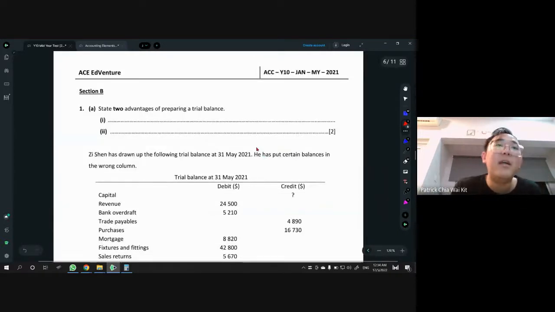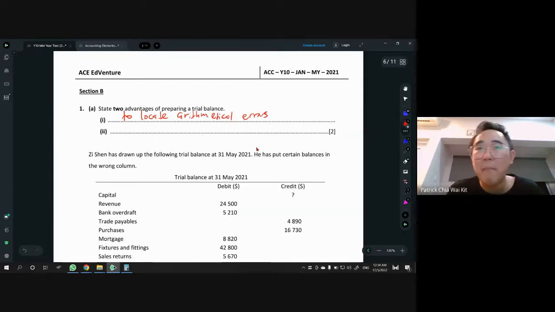Section B. State two advantages of preparing a trial balance. There are two advantages, and you can read up the notes. Technically, the first one will be to locate arithmetical errors, which means to check whether there is any math error made or not. And part B will be to help.